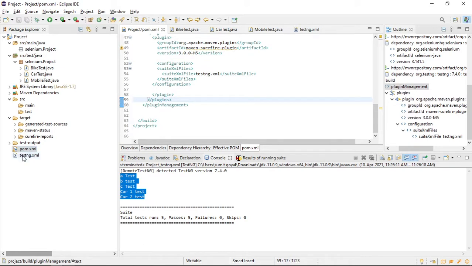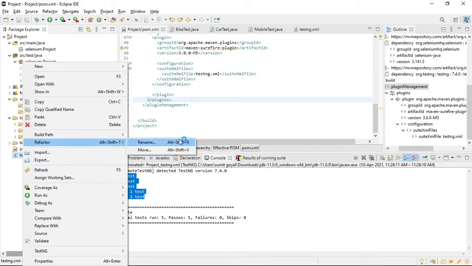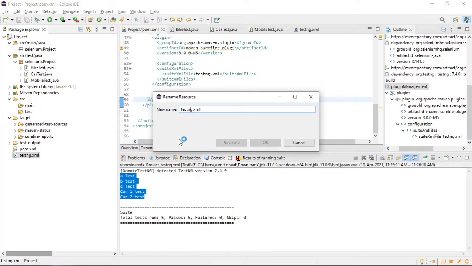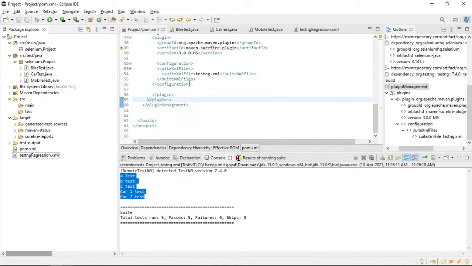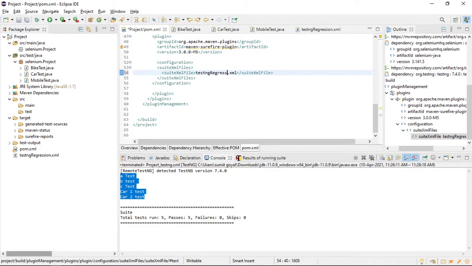As of now, the name is testng, but if you want to change it, refactor, rename it, like I can say here I am having regression test case. So save the file. That name you have to provide here, testng regression.